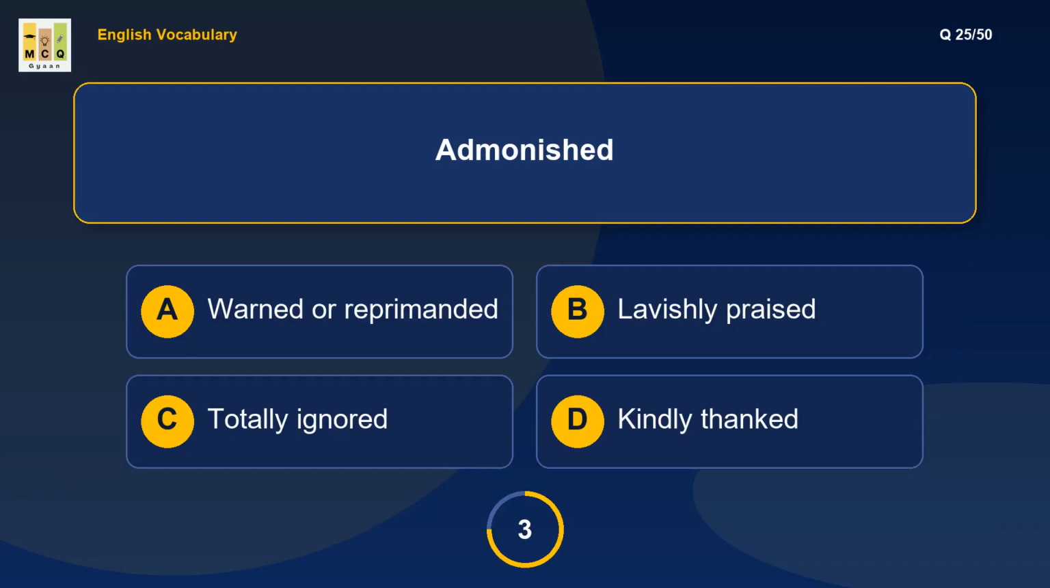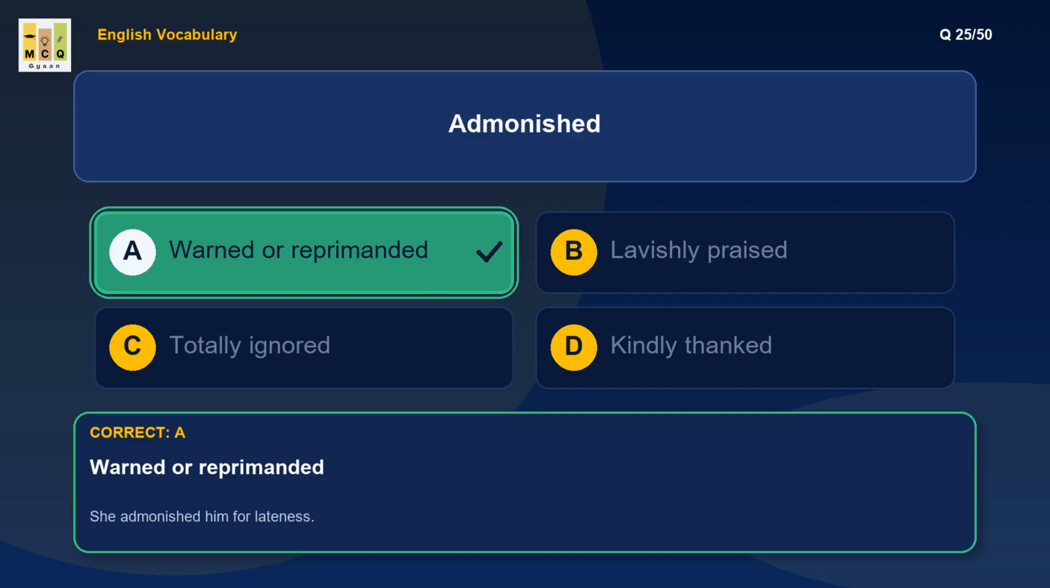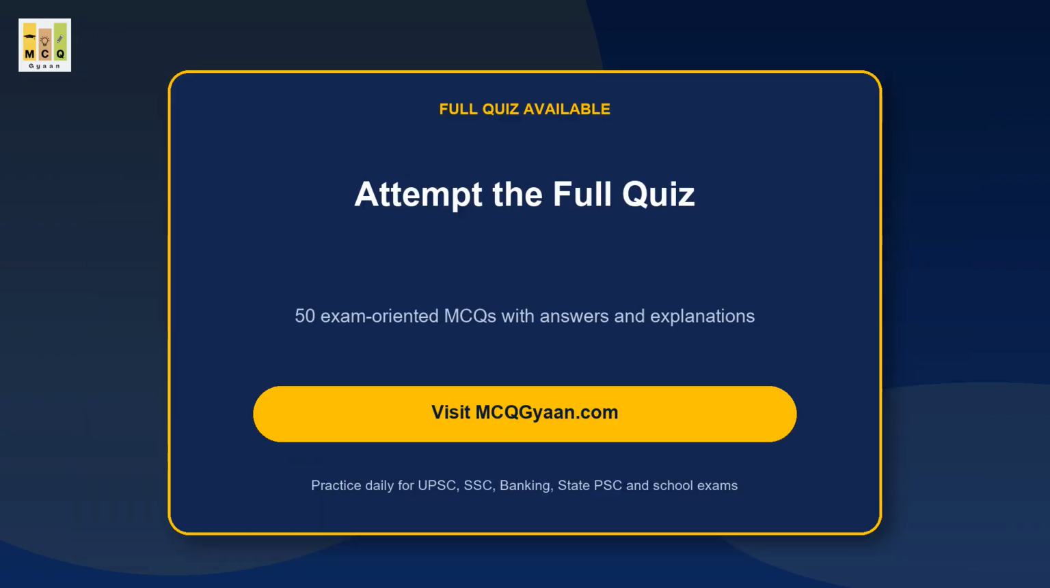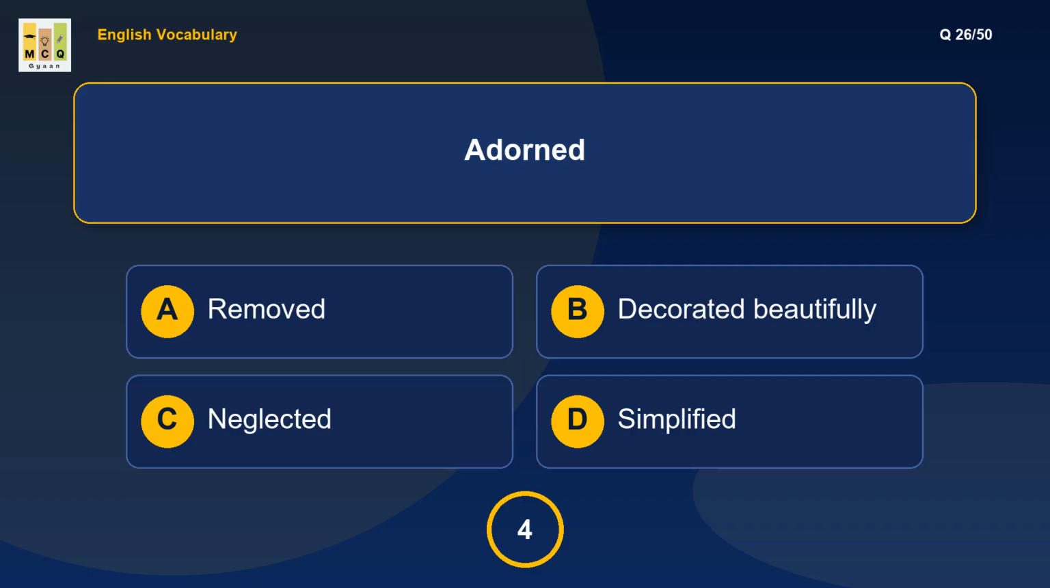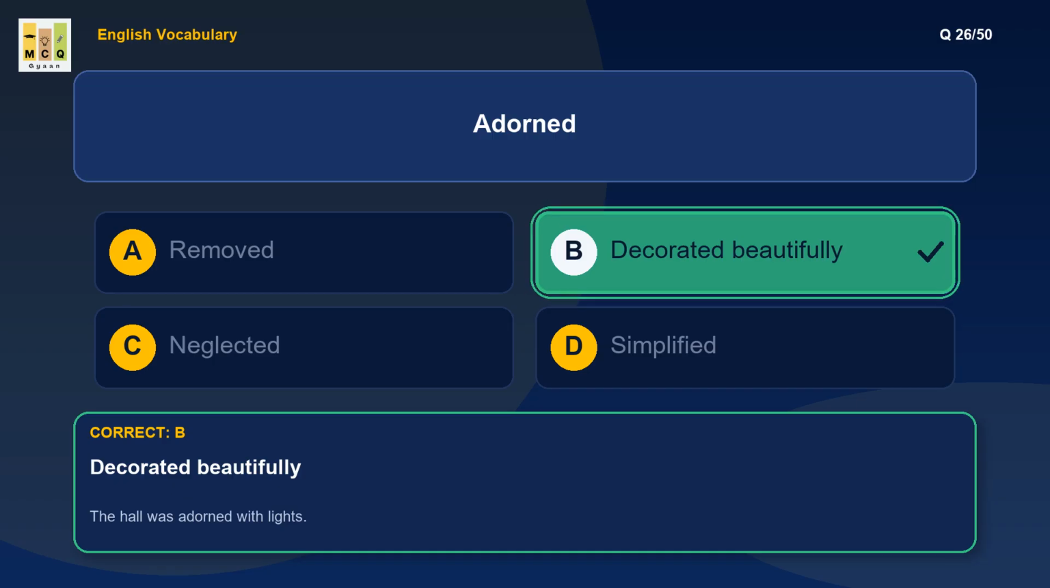What is the meaning of admonished? Admonished means warned firmly. Example: she admonished him for lateness. What is the meaning of adorned? Adorned means decorated. Example: the hall was adorned with lights.